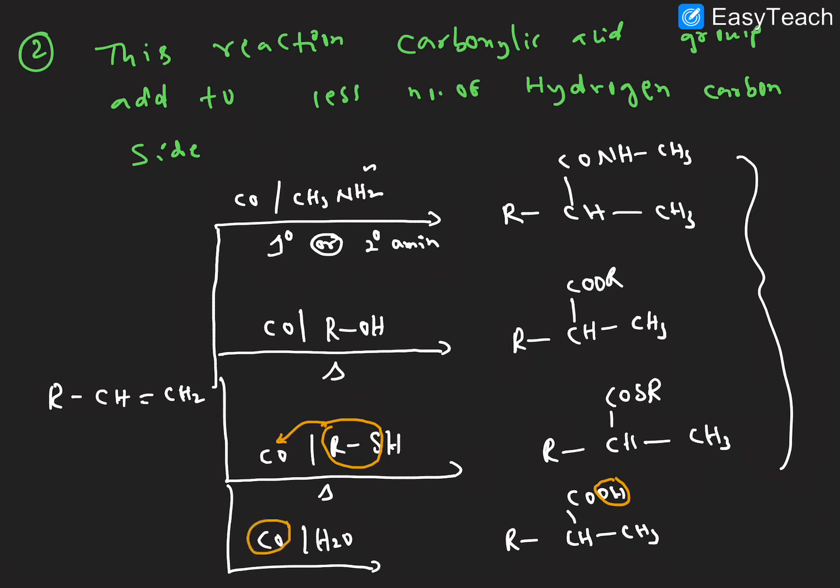Here also the OH is added to the carbonyl, and we get COOH. The same here, this is added to this carbon. These two are adding to the less hydrogen side, the side with less number of hydrogens. Here also the same, one of the hydrogens is replaced by this group, added on the less hydrogen alkene side, nothing but this side. I hope it is very clear.